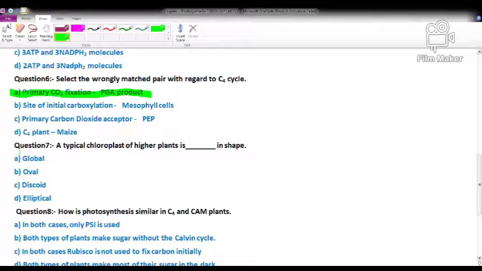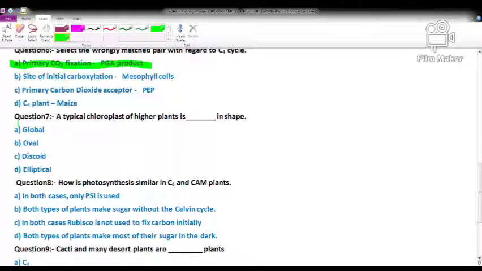So now my next question, question number 7: a typical chloroplast of higher plants is dash in shape. Options given: A, globular; B, oval; C, discoid; and D, elliptical. So option C is correct: discoid shape. A typical chloroplast of higher plants is discoid in shape.